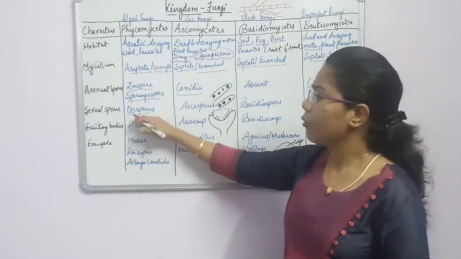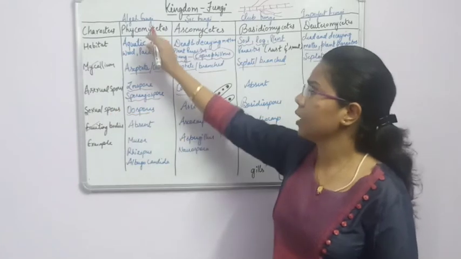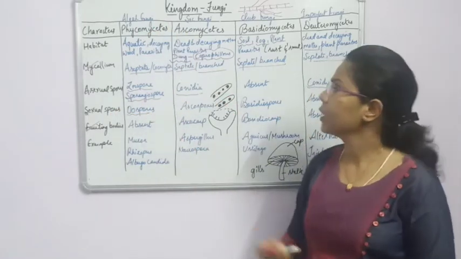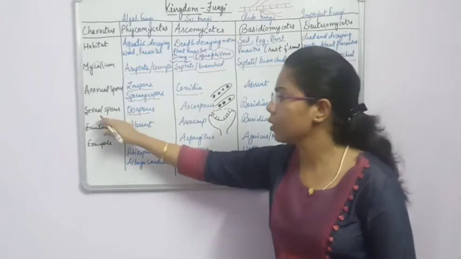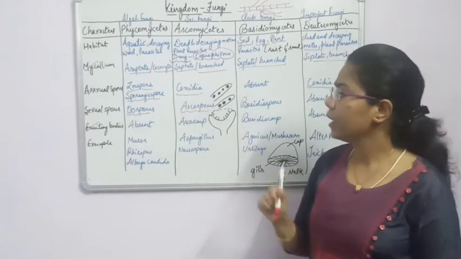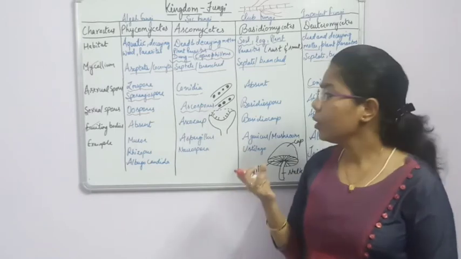Okay, so what are the spores which are formed in the sexual mode of reproduction in Phycomycetes? These are oospores. Okay, in case of Ascomycetes, the spores which are sexual in nature are known as ascospores. Here these ascospores are forming inside some fruiting bodies.